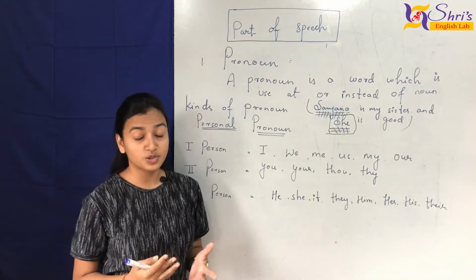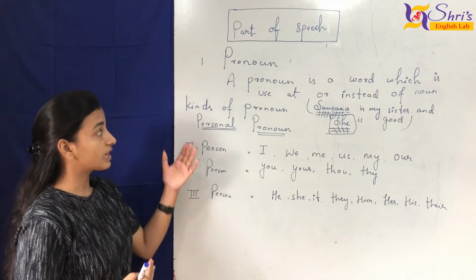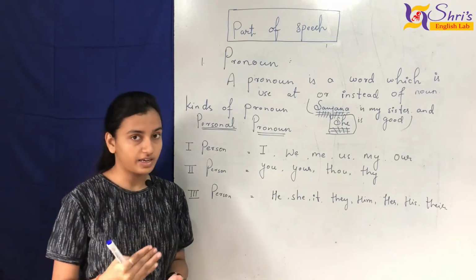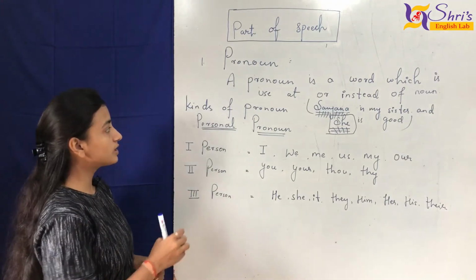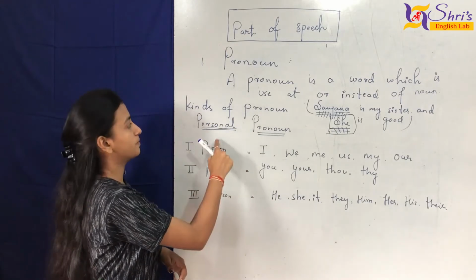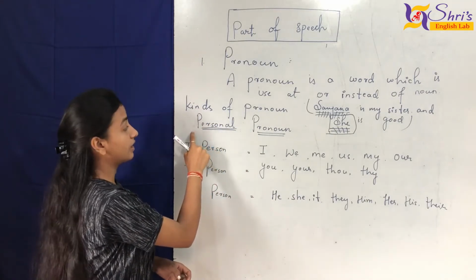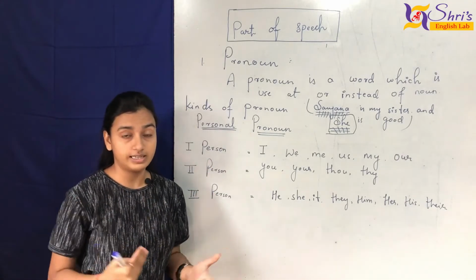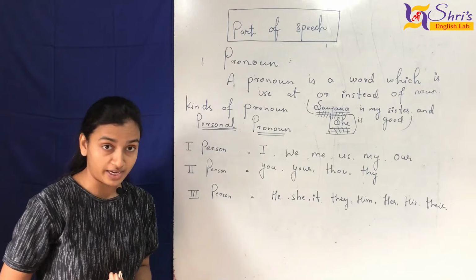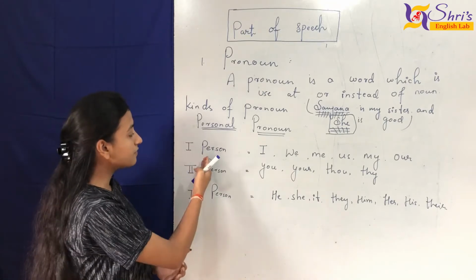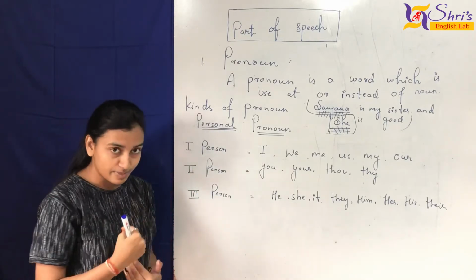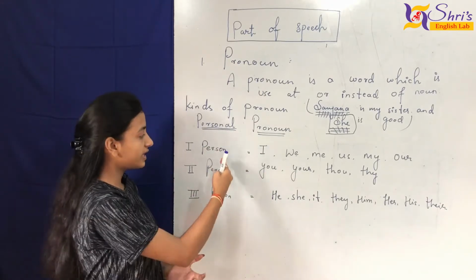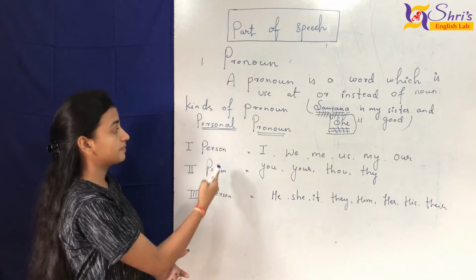So you all are aware of pronouns, but here we have some kinds of pronouns. They are 11 in number. We are going to learn them one by one. Okay, so first, under kinds of pronoun, we have the personal pronoun. It means that it defines you, me and ourselves. Personal means that yes, it's mine, it's my own. So here we have three persons, like me, you and the rest. Okay, so under personal pronoun we have these three. So let's learn about the personal pronoun.